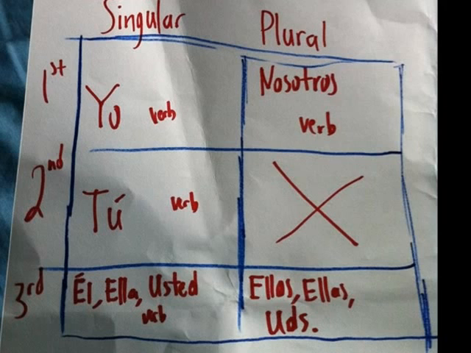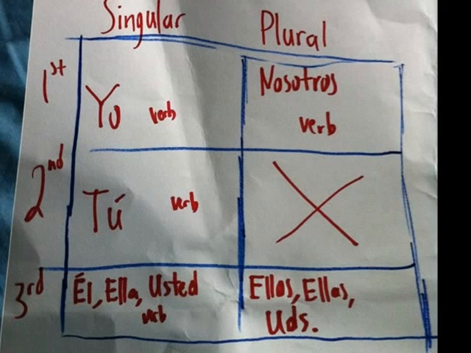Third person singular: él, ella, y usted. Now, in Spanish, it is a little bit different. They don't use the pronoun for it in verb conjugation. Forget about it when you're conjugating. There is a pronoun for it, but it's a little bit different. And this should make sense: él means he, ella means she, but usted, that's something that won't make sense to you.